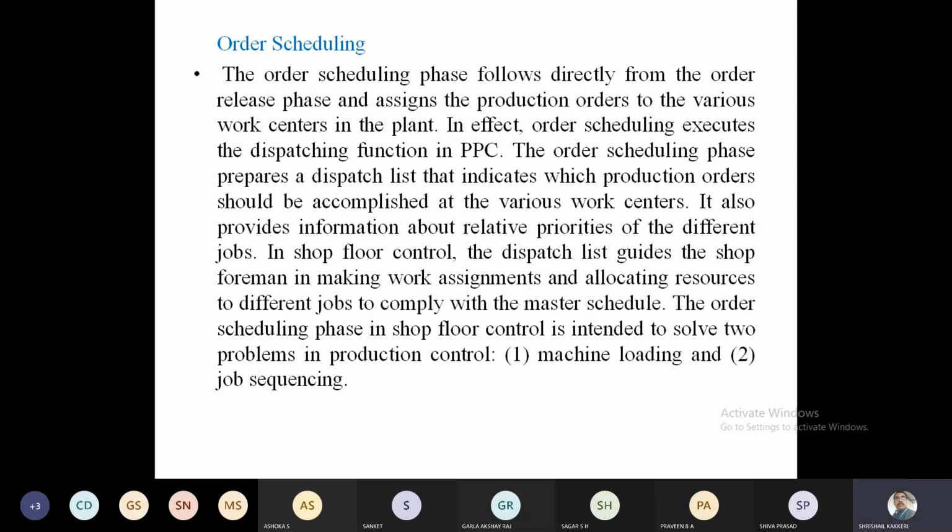And what is this order scheduling? Order scheduling is the job sequence and machine loading. Okay, what are the sequence of operations to be done on which machine? This will be the order scheduling. And we are going to schedule the list whatever we have got.